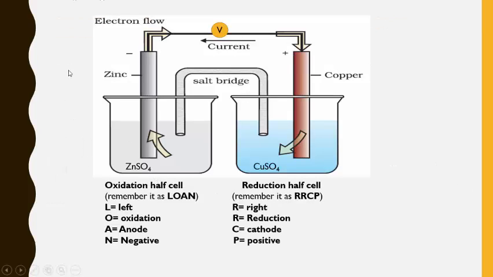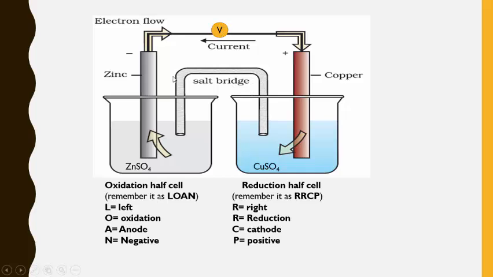Now this is the diagram that gives us a picture of the galvanic cell. It talks about the construction part. So you can see that of these two containers, one container is known as the oxidation half cell, and the other is known as the reduction half cell. Both together, the redox reaction takes place. Then this is the metallic electrode of zinc, and this is the metallic electrode of copper, and they are externally connected by the wire which is connected to a voltmeter, ammeter, or multimeter.